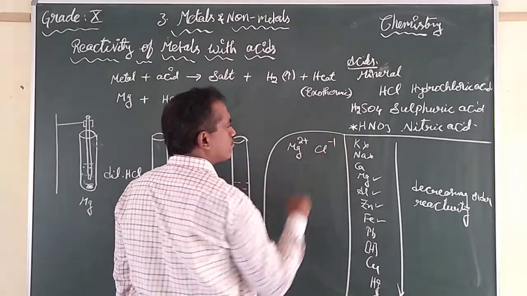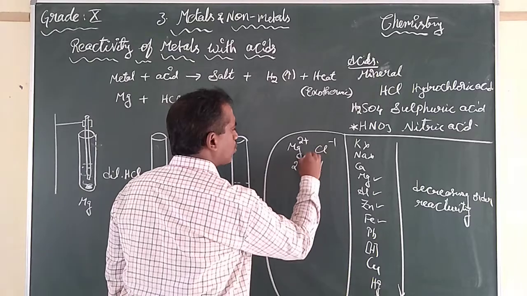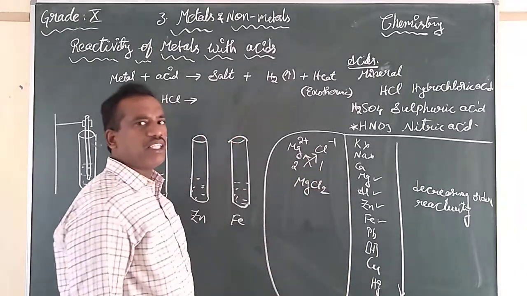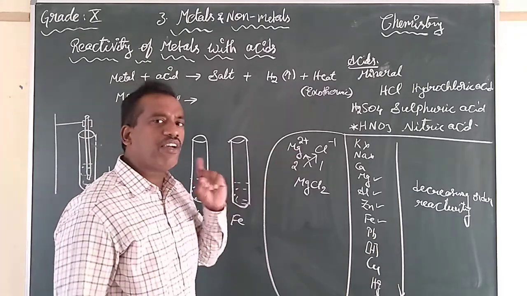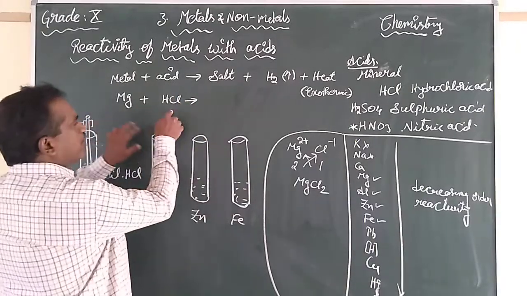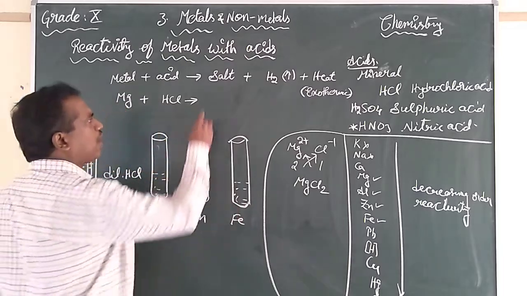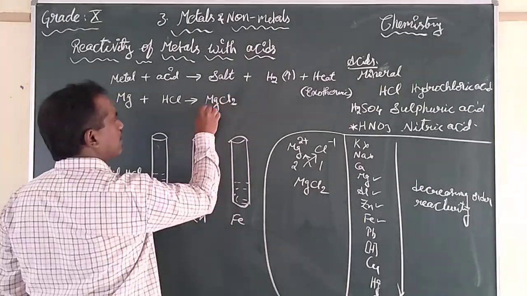Chlorine is minus 1. So 2 and 1, upon crisscrossing, what will you get? MgCl2. This is already given in the grade 9 standard. Magnesium reacts with hydrochloric acid to form the salt magnesium chloride.